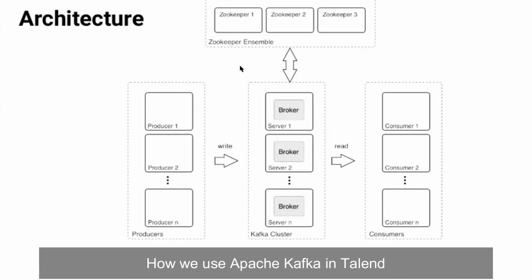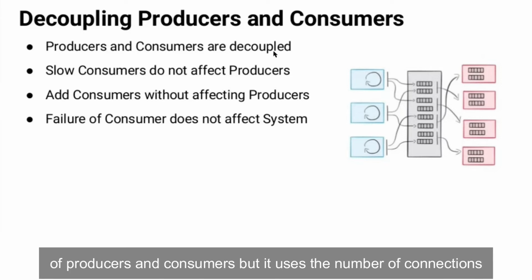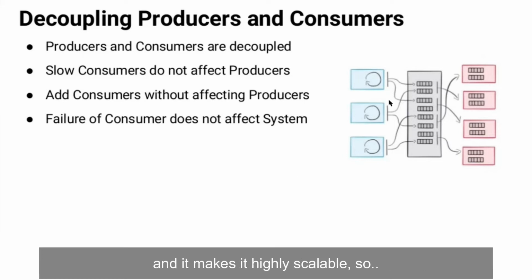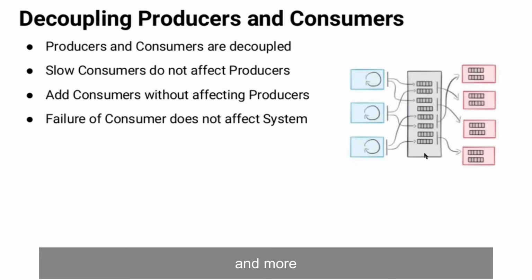How we use Apache Kafka in Talend. As I explained before, it enables the decoupling of producers and consumers by reducing the number of connections that we were making, and also making this process less complicated, and it makes it highly scalable. So without any downtime, we can keep on adding more producers and more brokers or storage systems and more consumers.